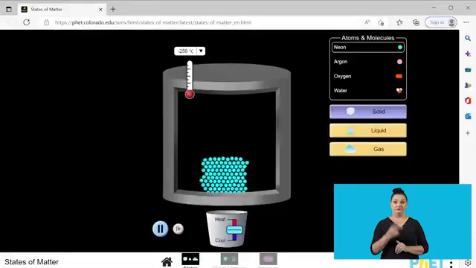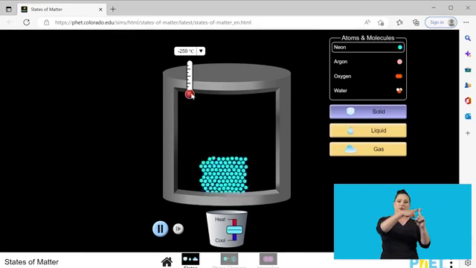Now, to better understand this, I want to show you this animation so you can quickly understand what is going to be happening as you are adding energy and also removing energy. Okay, now learners, let's look at what we have here on the board. We have our particle, which is neon, as our matter, and then we have our thermometer there that is going to be measuring the temperature as we are either increasing or decreasing it. That means when we're adding or removing the energy.